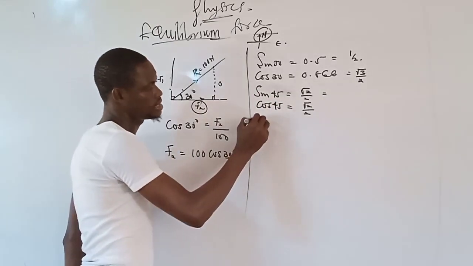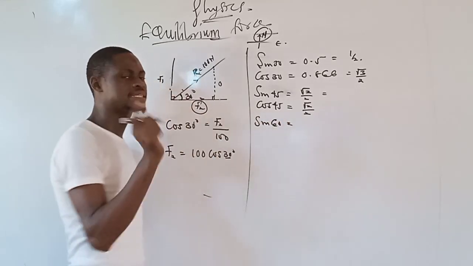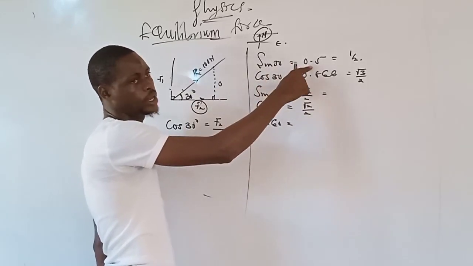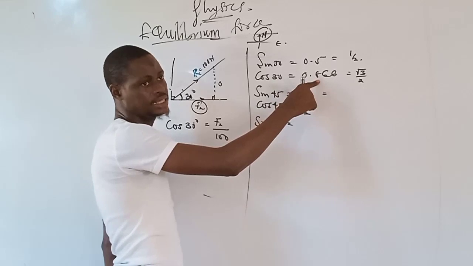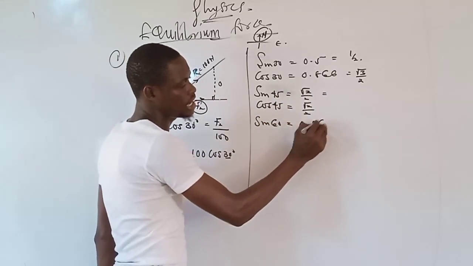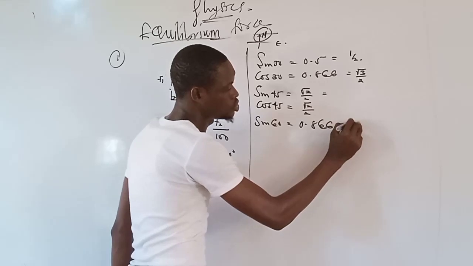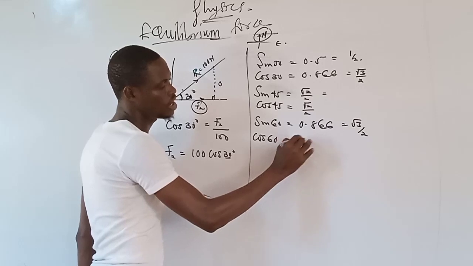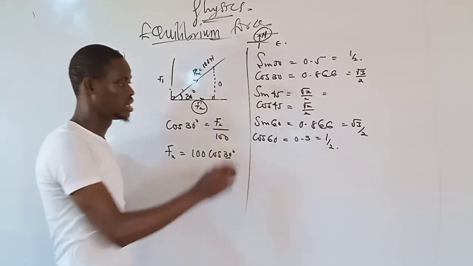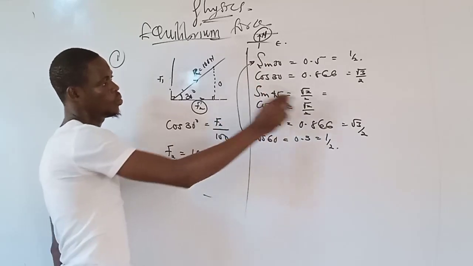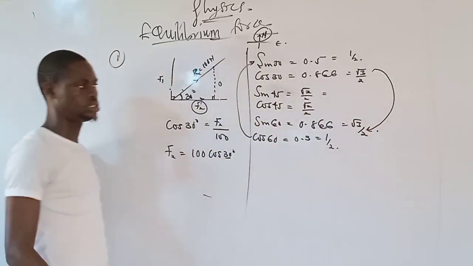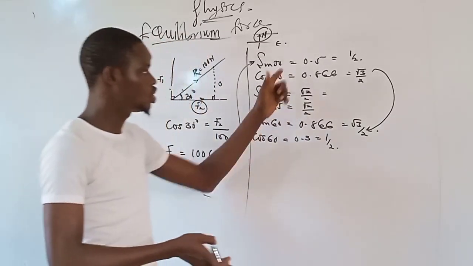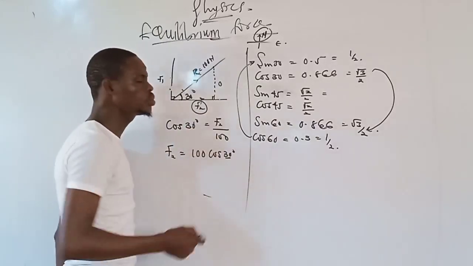Now, in this case, sine 60 and sine 30 are reversed. If cos 30 is 0.866, sine 60 is also 0.866, which is the same thing as root 3 over 2, and cos 60 will be equal to 0.5, which is equal to 1 over 2. That means this is equivalent to this, while this is equivalent to this. Altogether, these are special angles that you are expected to know for your JAMB. Just know all this. Now, how do we go about this?